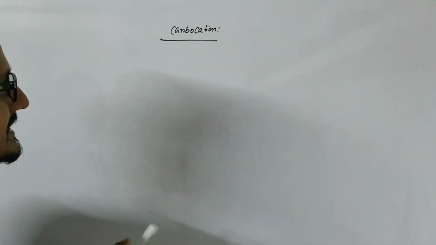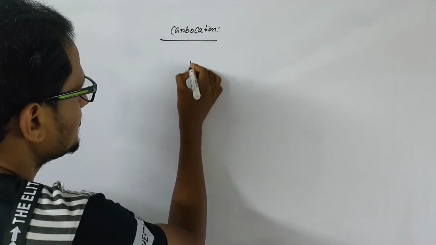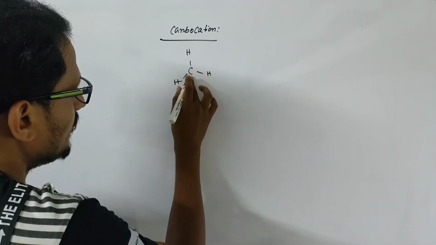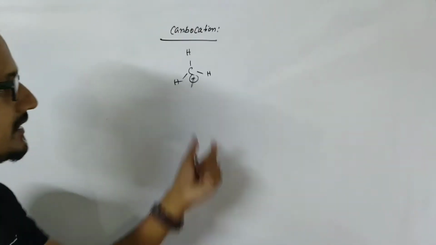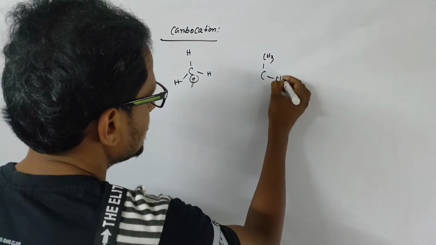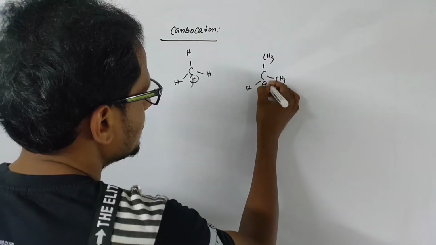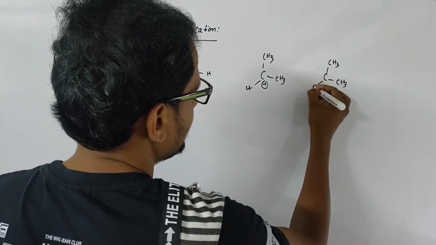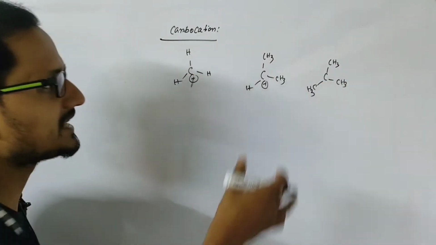So let's start. We have seen that there are three kinds of carbocations: 1 degree carbocation, 2 degree carbocation, and 3 degree carbocation. I have taken three examples.